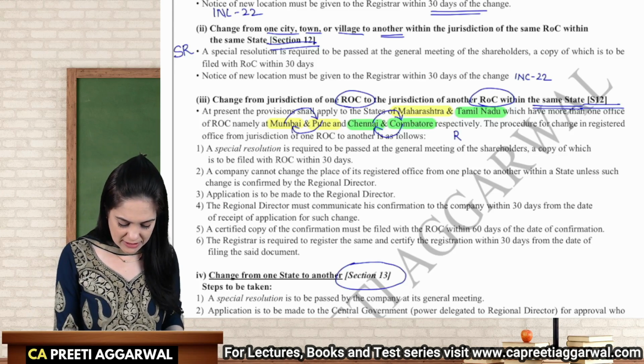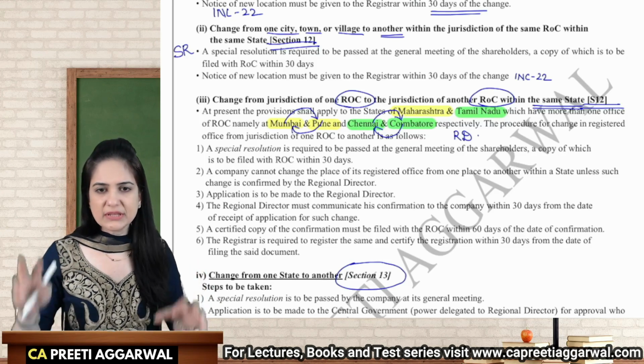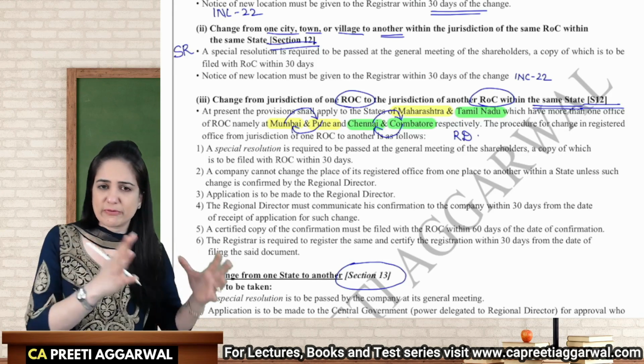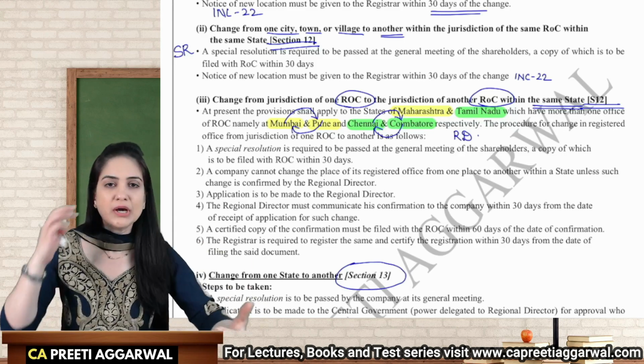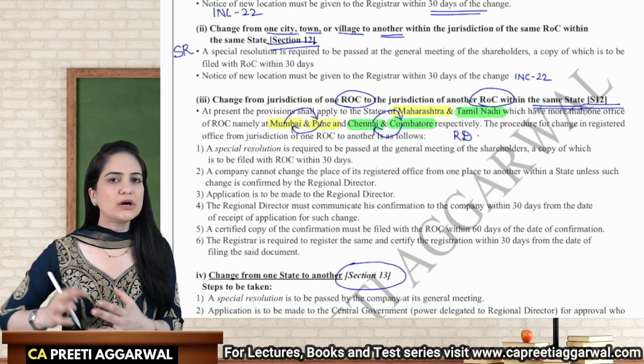Here the regional director will come into picture. See, there are 4 regional directors in our country. They have ROCs under them. So if you're moving from one ROC to the other ROC, you need to make an application to the regional director, inform him, he will also give his consent, and after that you will proceed to the ROC.